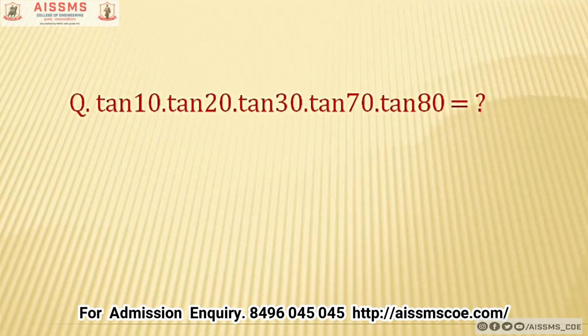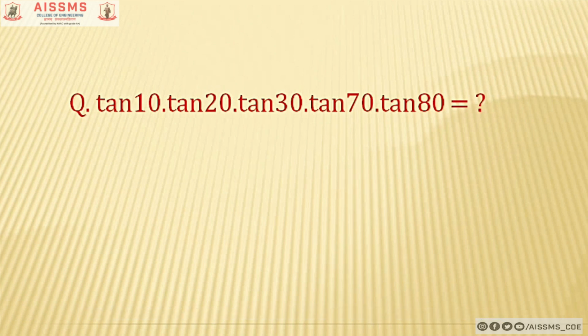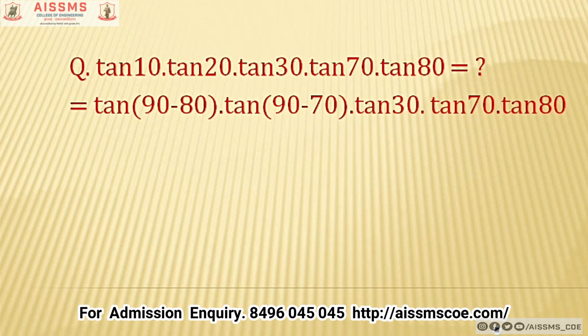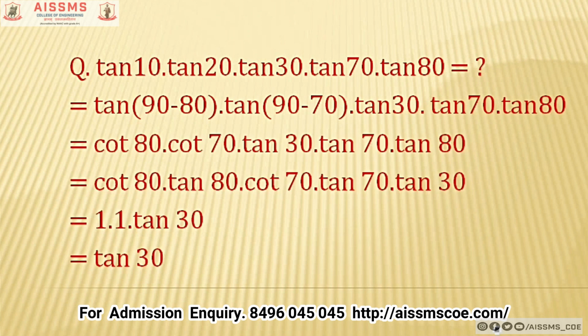Now, I will tell you one trick to solve the numerical, which is shown on screen. By this trick, you will be able to solve other numericals also. This numerical is compulsorily asked in MHT-CET. So, note it. We have to find the value of this expression. See, the sum of 10 and 80 is 90, and the sum of 20 and 70 is 90. So, we can write 10 as 90 minus 80 and 20 as 90 minus 70. Simplify this expression, you will get the answer.